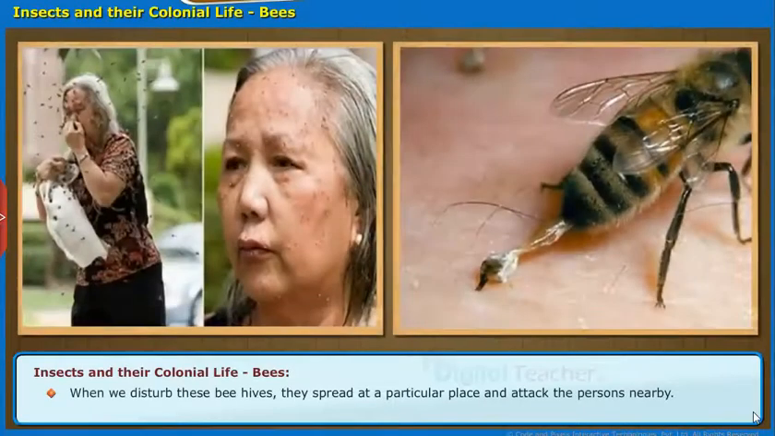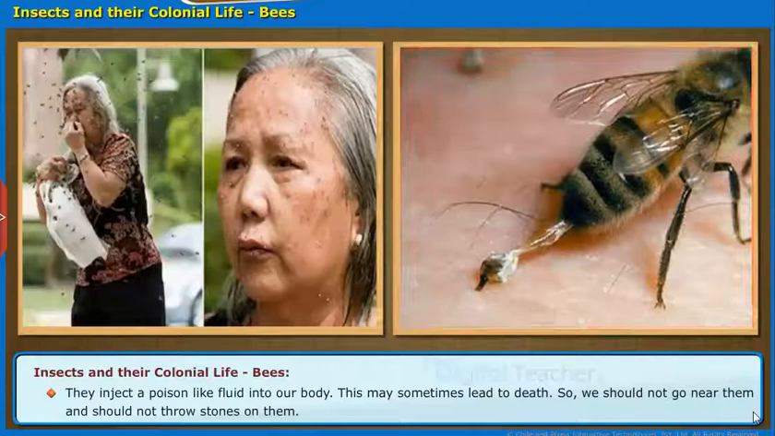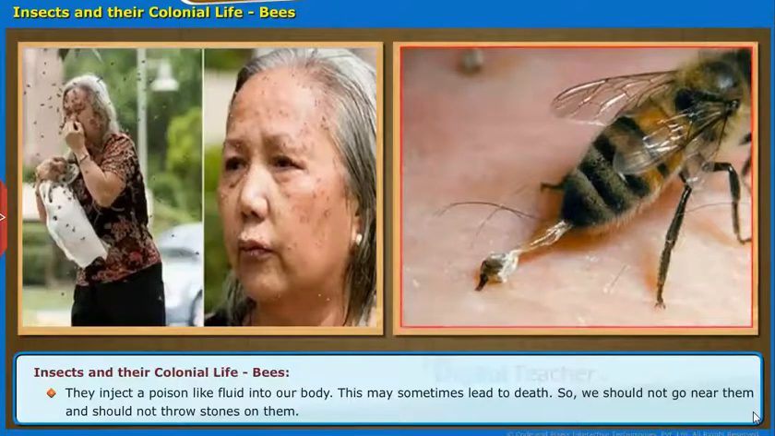When we disturb these beehives, they spread at a particular place and attack the persons nearby. They inject a poison-like fluid into our body. This may sometimes lead to death. So, we should not go near them and should not throw stones on them.